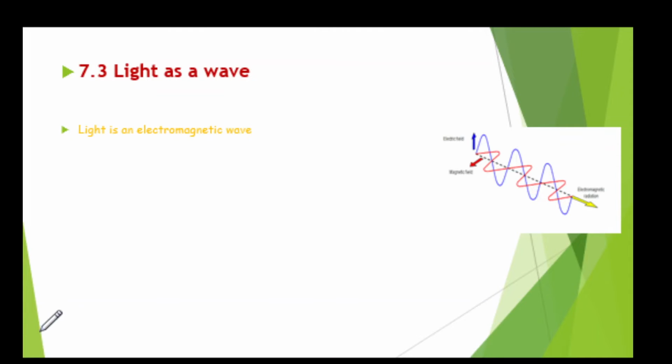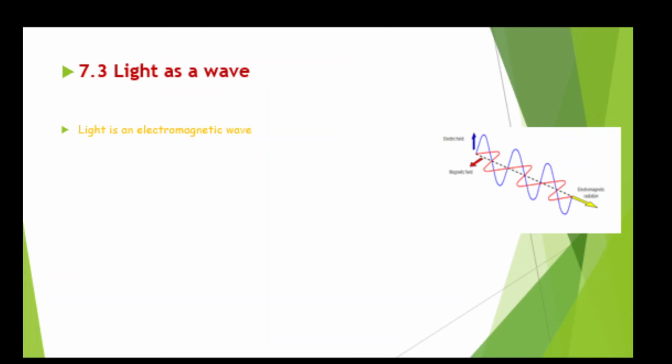Suppose this is the x direction, and this is the y axis. Okay, and this one is the z axis. All three axes are perpendicular to each other, that we know. Now suppose this is the electric wave, or electric vector, and the vibration is along the y axis. So this is the direction of vibration of the wave, and this is the direction of propagation.